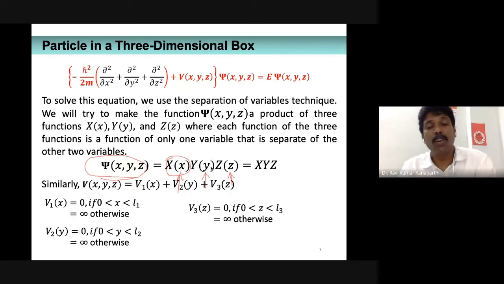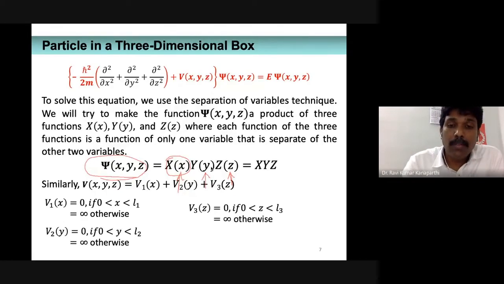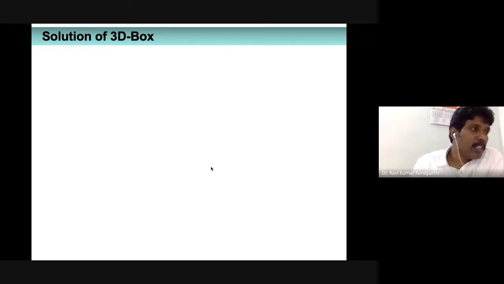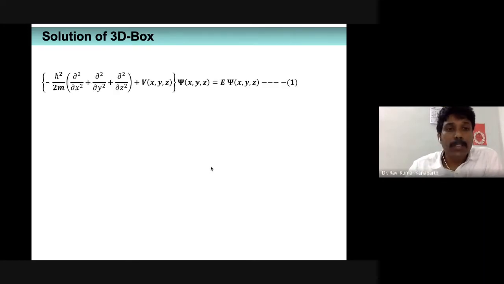So again, these follow from the concept that the total potential energy is taken to be the summation of 3 terms, as if the particle is moving in x, y, and z directions. If that is true, then it must have the potential energy, and the conditions are defined like this. Like again, if the particle is within 0 and L1, its potential energy is 0, otherwise it's infinitely large. So likewise, we have actually dissected the potential energy also for the sake of convenience. Why I am doing all these things, you will understand very soon.